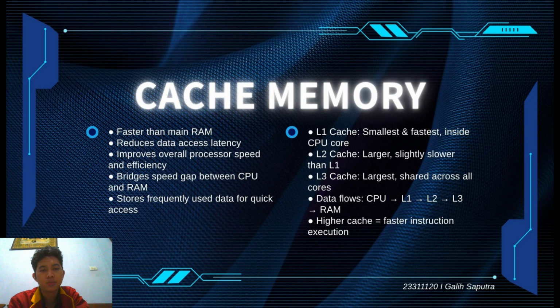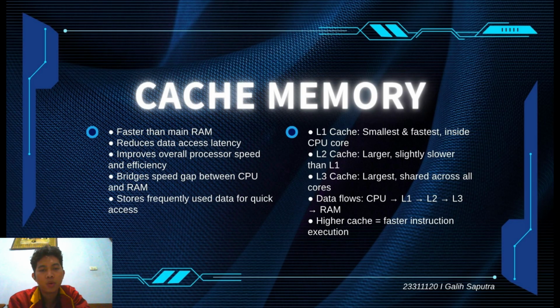Next is cache memory. Cache memory is a special type of high-speed memory located very close to the processor. Its purpose is to store frequently used data and instructions for quick access. Since cache memory is much faster than main memory or RAM, it reduces the time needed to retrieve data. There are three main levels of cache memory.